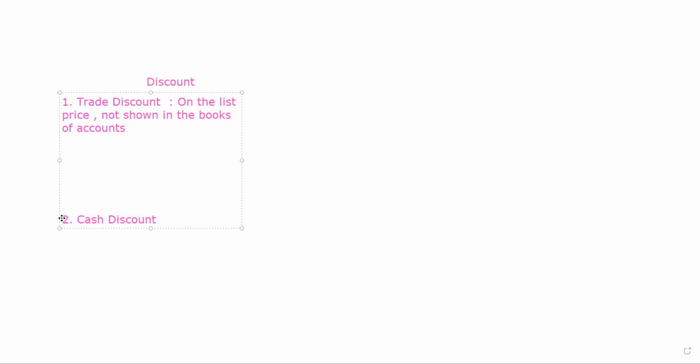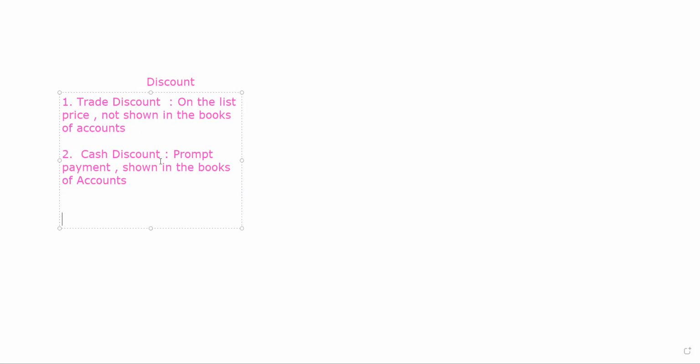The cash discount is the discount which is given on prompt payment. You may get it on cash as well as credit purchase or sale transactions, it doesn't matter, but the cash discount is given on prompt payment and is shown in the books of accounts. How this is to be done, I'll give you an example, then it will be clear.